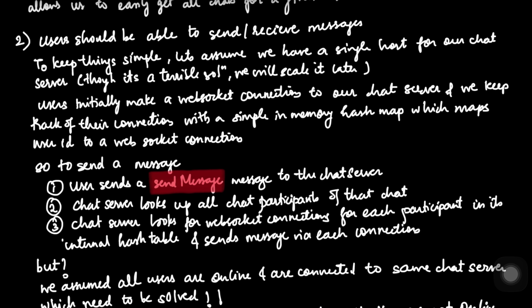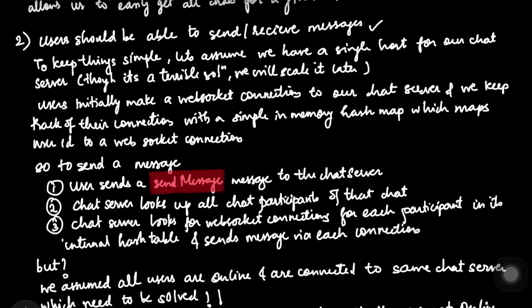Now that we have our groups set up, let's get to the core of any messaging app, that is sending and receiving messages. Okay. So to understand how the pros do it, we first have to look at the naive approach. So to keep things trivial for a moment, let's assume a world where we only have one single chat server for everyone. It's a terrible solution for production, but it's a perfect way to visualize the logic. In this scenario, every user opens a WebSocket connection to only one host.